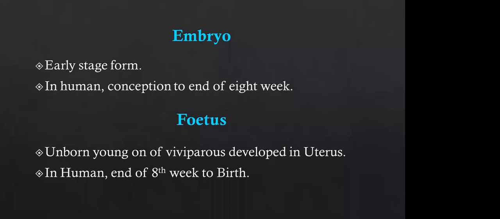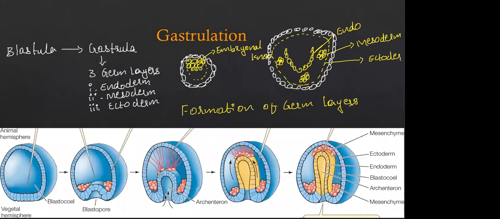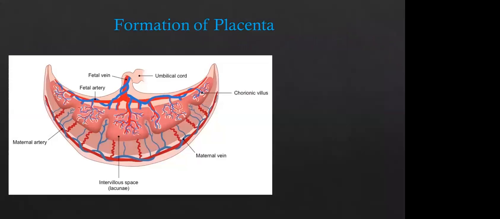From fertilization till the 8th week, we are going to call that stage the embryo, and after the 8th week, we are going to call that a fetus. Next is gastrulation, where the three germ layers are going to be formed: endoderm, mesoderm, and ectoderm.